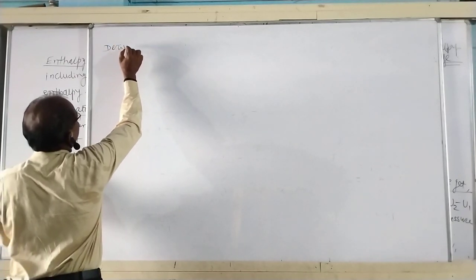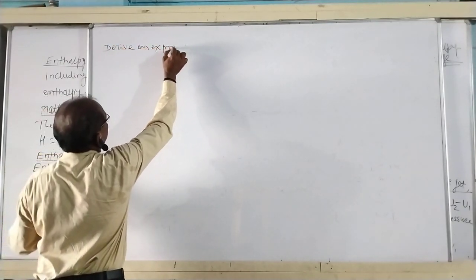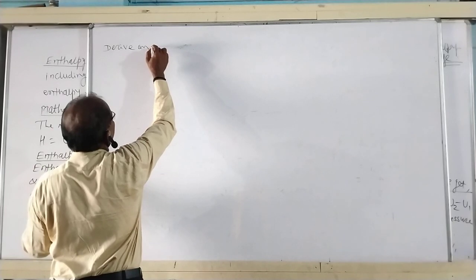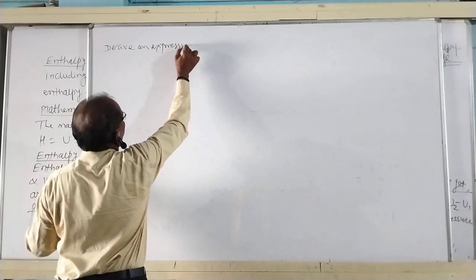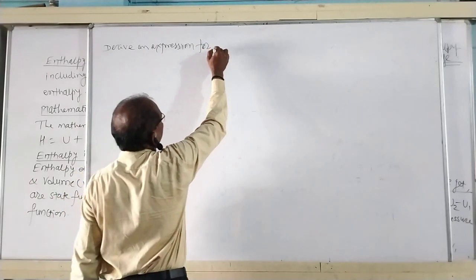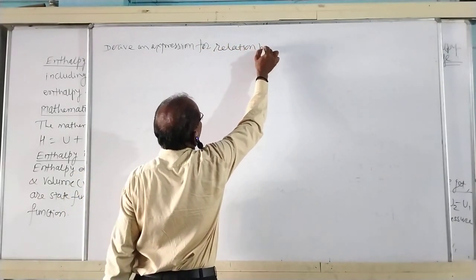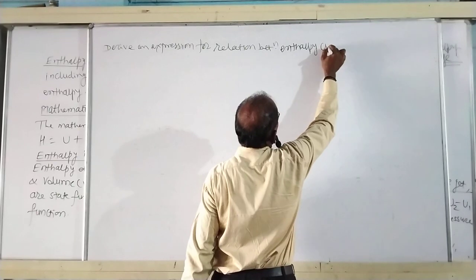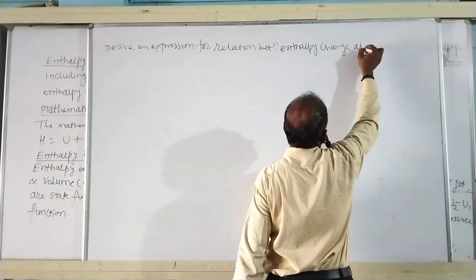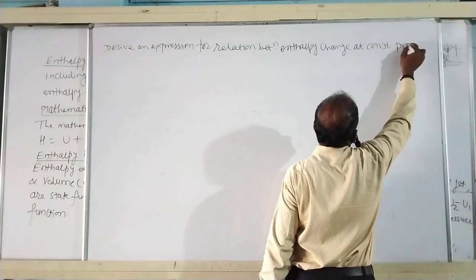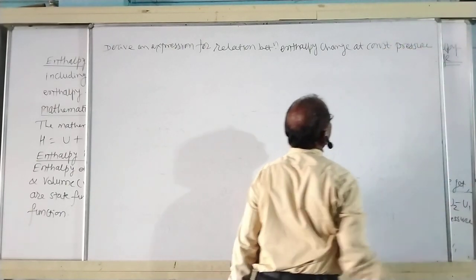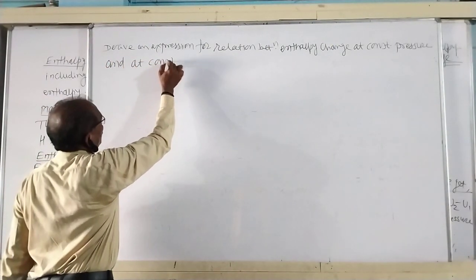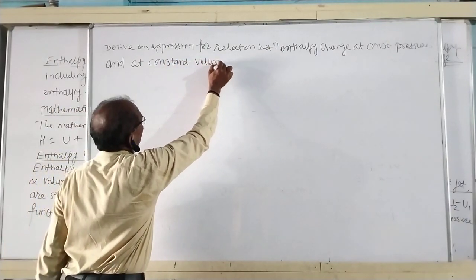Derive an expression for a relation between enthalpy change at constant pressure and at constant volume.